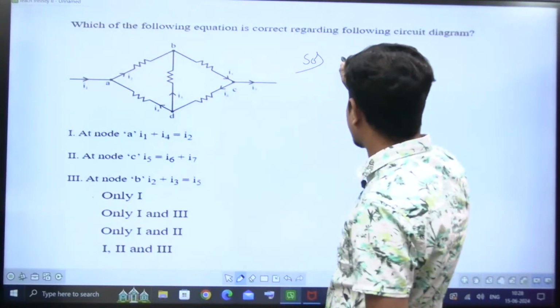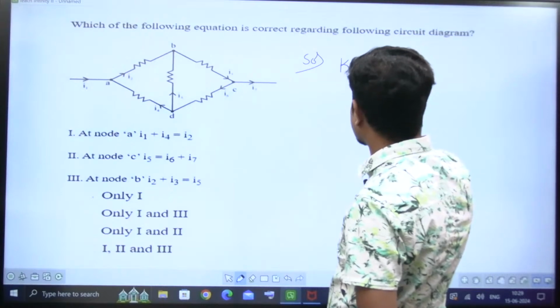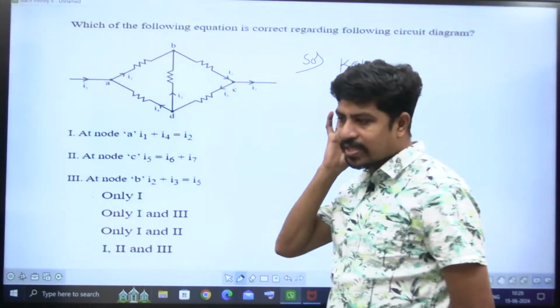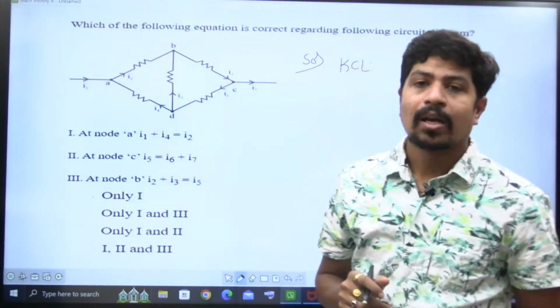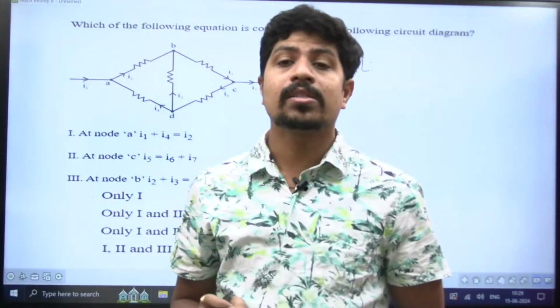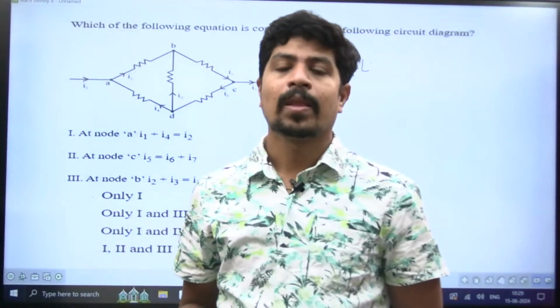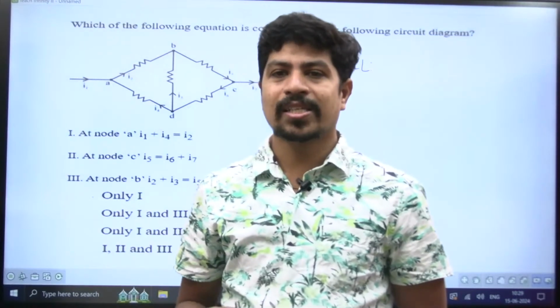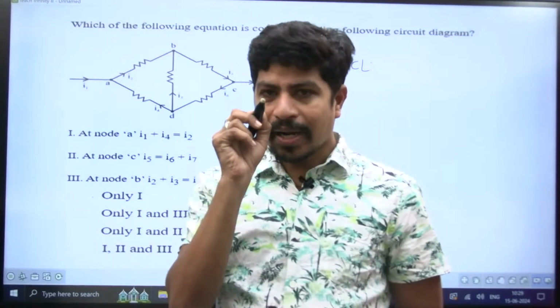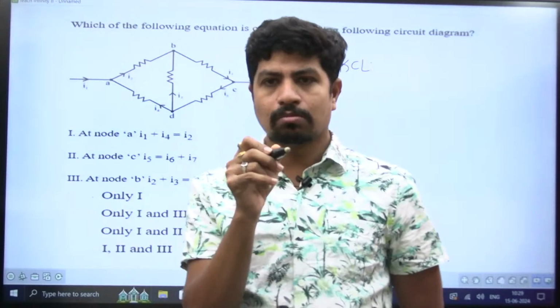What does KCL say? KCL says that the sum of all the incoming currents is equal to the sum of all the outgoing currents. This is one way of understanding KCL. Another way is that the total current at a node is equal to 0. Why?